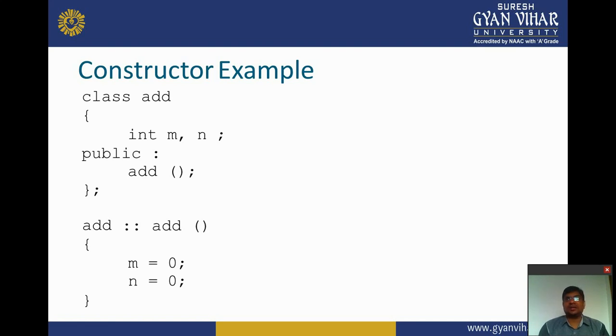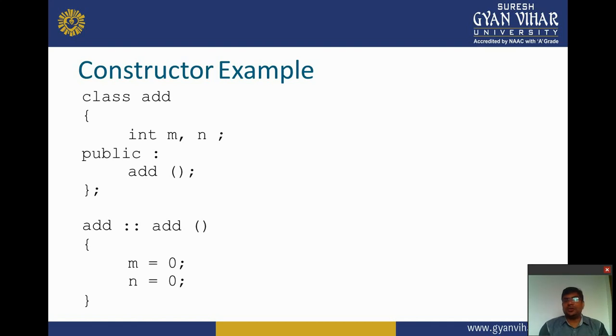What is the default constructor? It has the same name as the class name. After that, we initialize m and n equal to 0 when we define that constructor in the class.